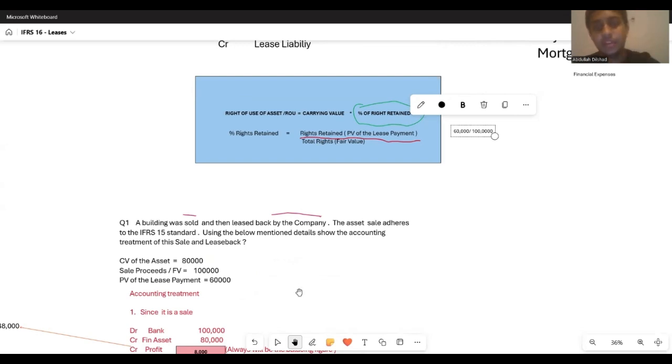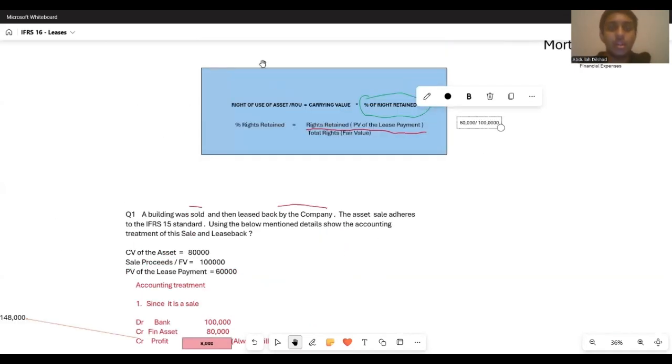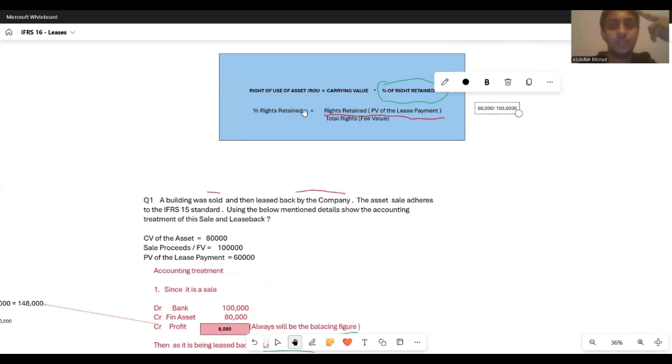So 0.6 into 80,000 would give you the right of use of asset worth 48,000. It's simply that you all need to follow these two equations.